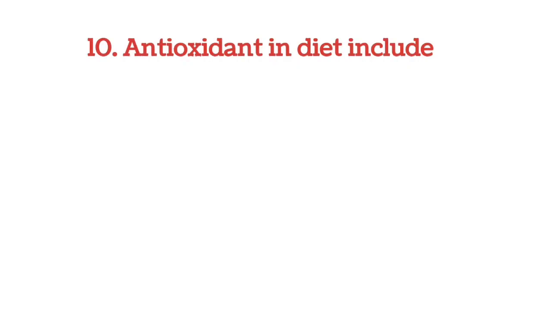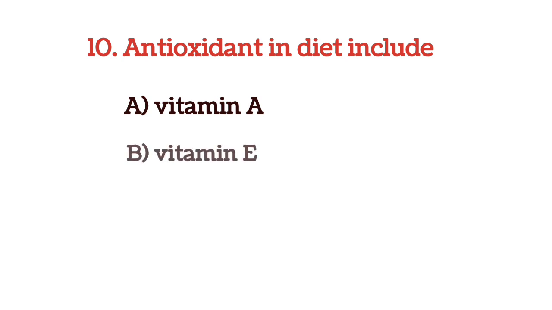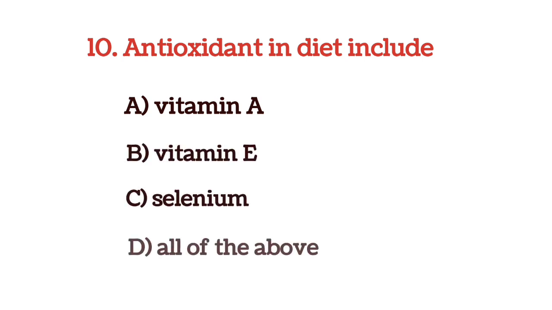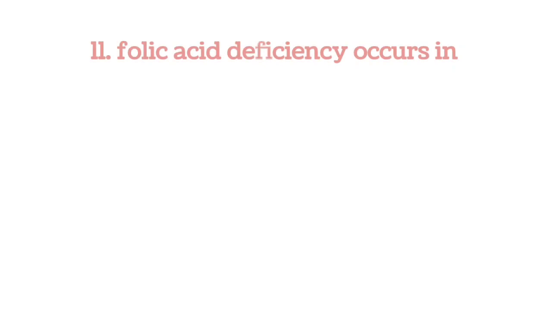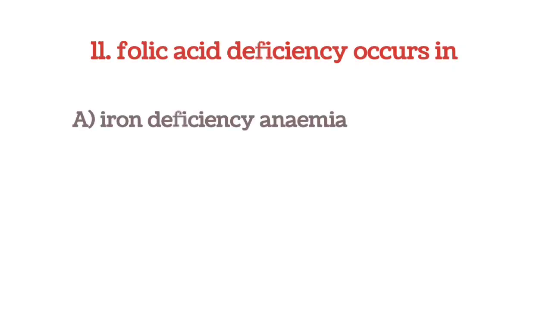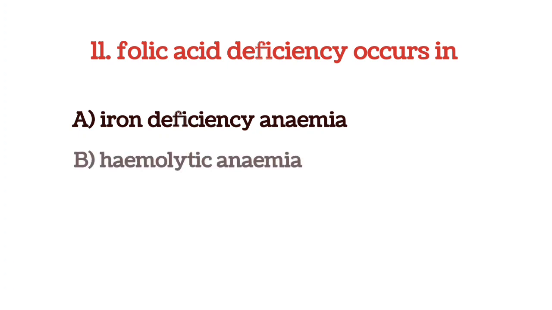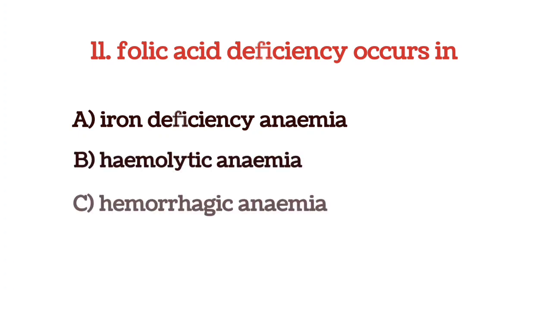Antioxidant in diet includes, and the options are vitamin A, vitamin E, selenium, and all of the above. And the answer is option D, all of the above. Folic acid deficiency occurs in, and the options are iron deficiency anemia, hemolytic anemia, hemorrhagic anemia, and none of this.